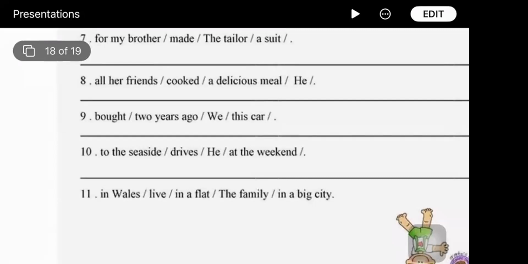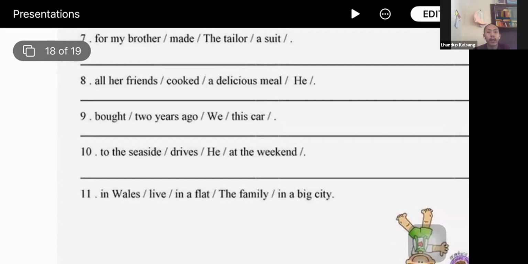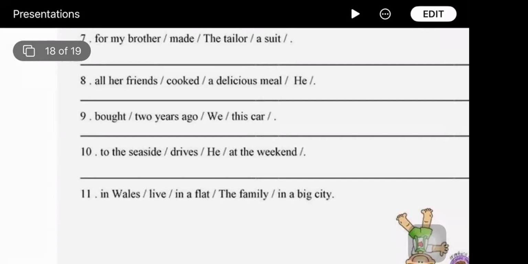He drives at the weekend to the seaside. He drives to the seaside at the weekend. Related to that, time adverb, try to put it at the end of the sentence, all right? Okay, all right? So he drives to the seaside at the weekend. Okay, what about the last one?